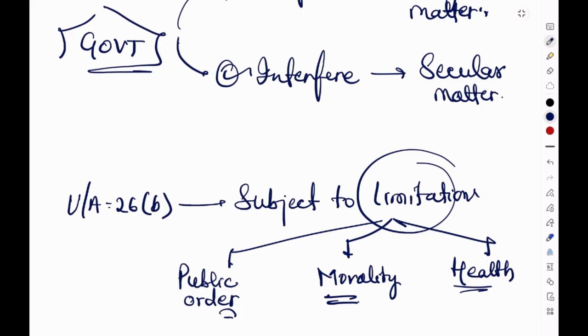So the state can regulate the secular matters. That is, not everything done by a religious institution is a religious activity. Many activities are secular in nature, and such activities can be regulated, like property management, the auditing functions, the employment conditions, the institutional governance. These can be regulated by the state, but the state cannot regulate religious matters like the worship, the rituals, the ceremonies, or religious doctrine.